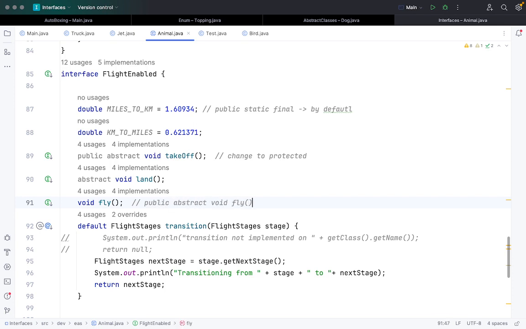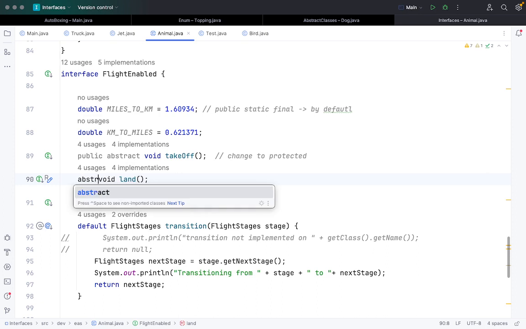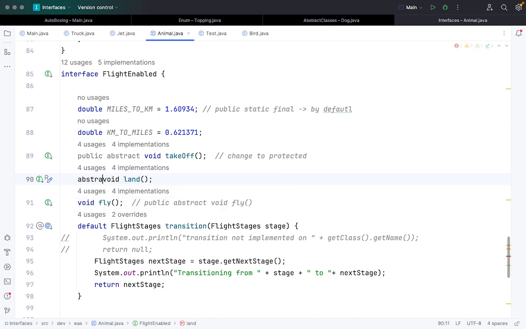I don't have to mention it explicitly. The Java compiler will automatically know that if I'm just declaring any function, it's public abstract by default. So if I just remove abstract from the void line, it is perfectly fine, it will run. Just for demonstration, I'm keeping public abstract to show it.